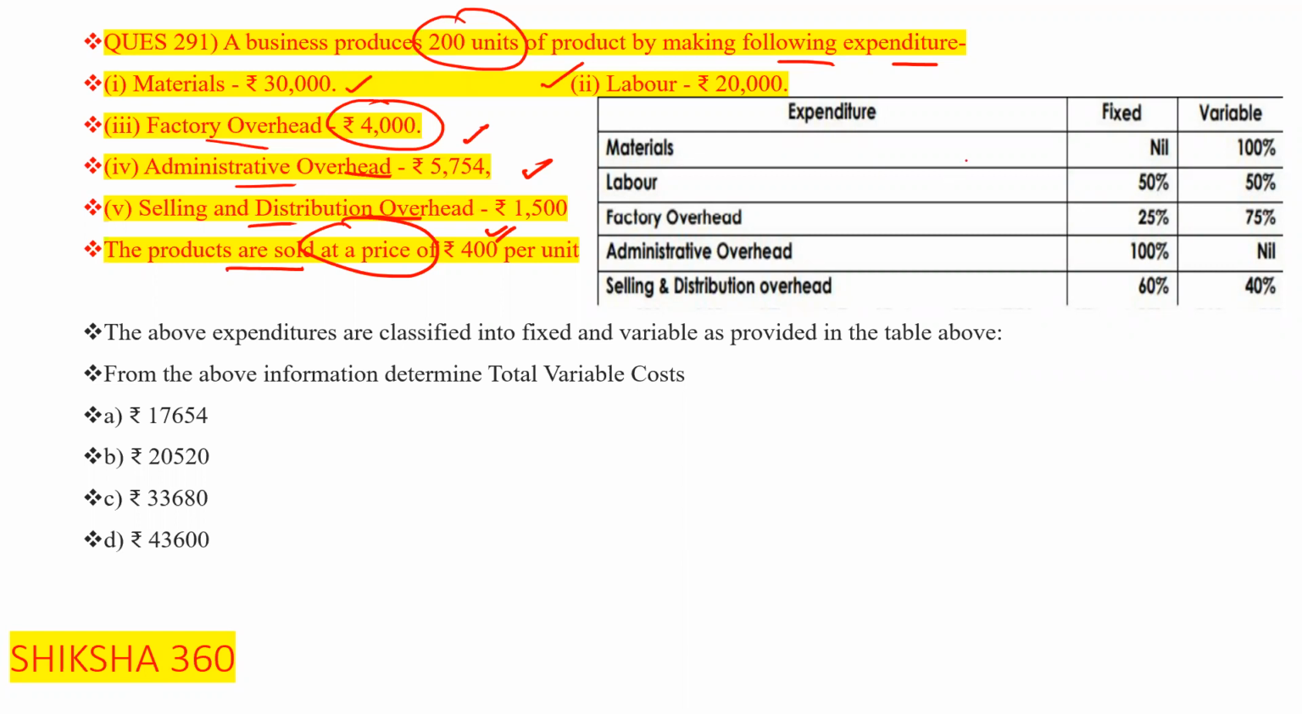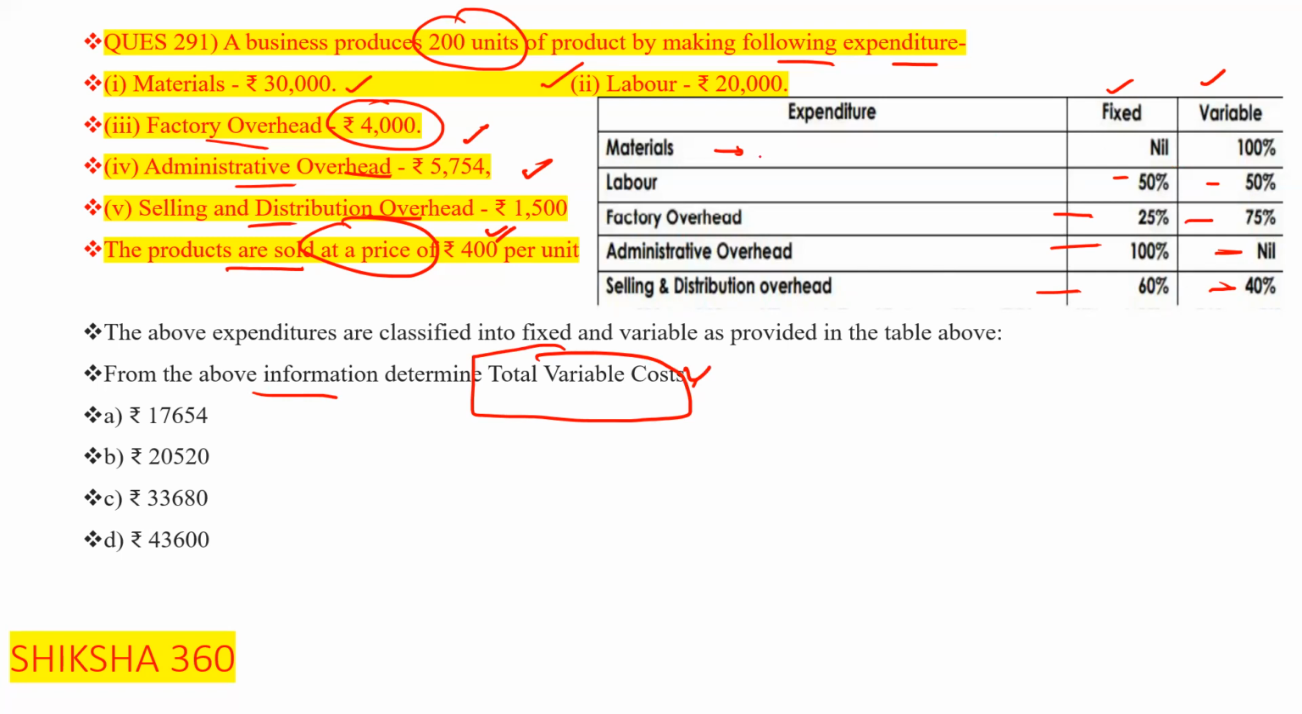This one is the table: expenditure, fixed, variable. On material, how much is fixed and how much is variable. On labor, how much fixed, how much variable. On factory overhead, administrative overhead, and selling and distribution overhead, how much is fixed, how much is variable. So from the above information, determine total variable cost. Clear?